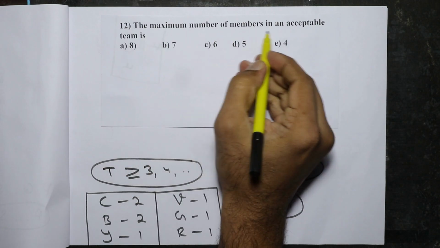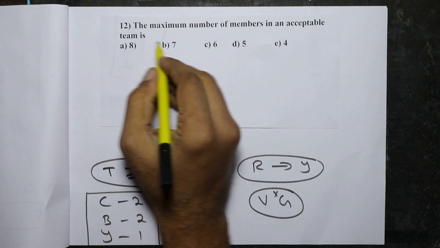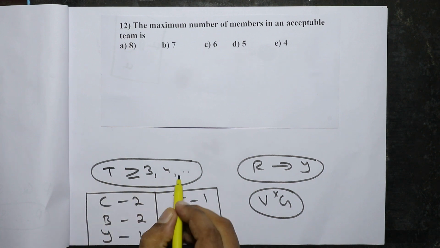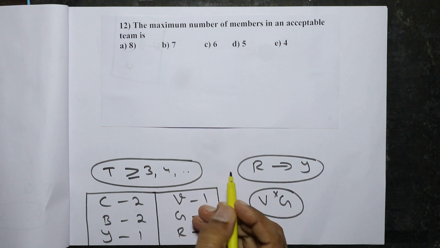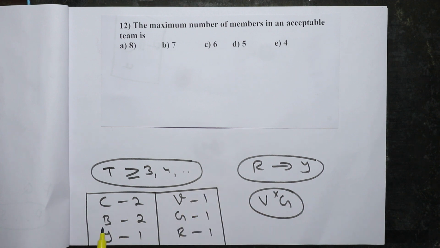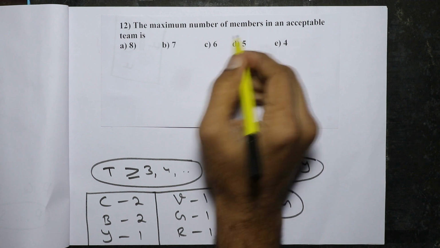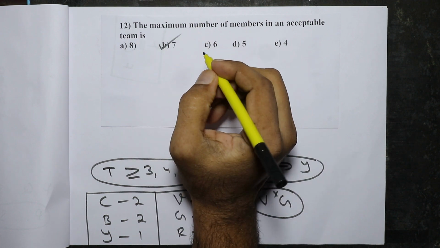The maximum number of members in an acceptable team is, that is what we need to find out. Now altogether 8 volunteers are there, and the team should have at least 3 members. It is not possible to choose all the 8 members because both V and G cannot be chosen. Either V or G, one of them has to be omitted. So the maximum size of the team will be 7. So option B, 7, is the right answer.